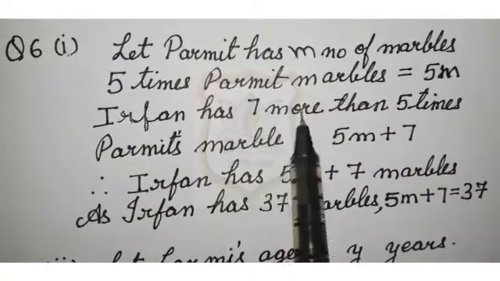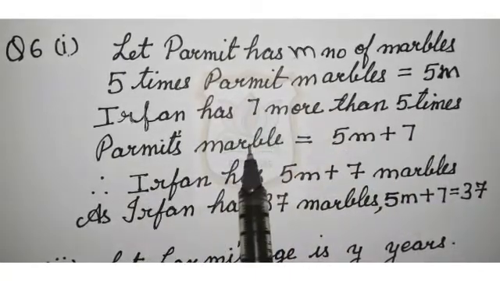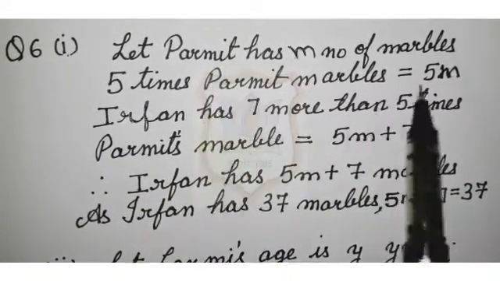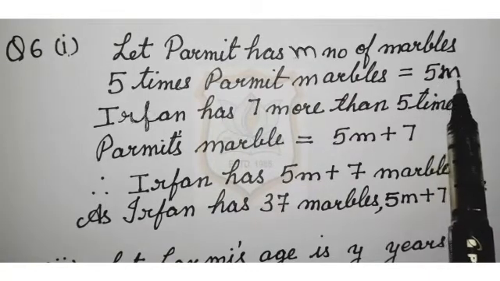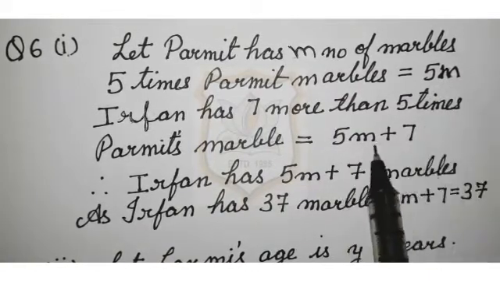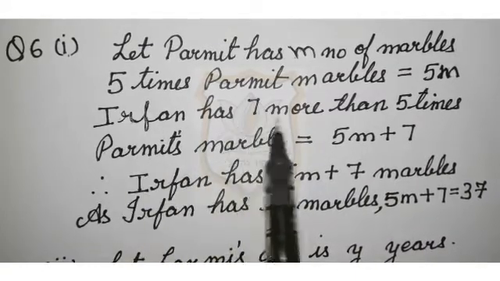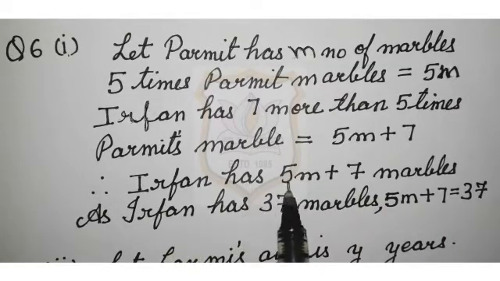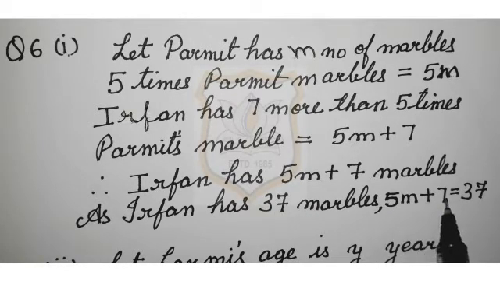Irfan has 7 more than 5 times Parmeet's marble. Irfan has 7 more marbles than Parmeet's marble. Parmeet has how many marbles? 5m number of marbles. 7 more, that will become 5m plus 7. So Irfan has 5m plus 7 marbles. As Irfan has 37 marbles, so our equation will become 5m plus 7 is equal to 37.